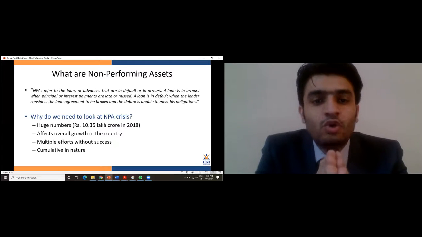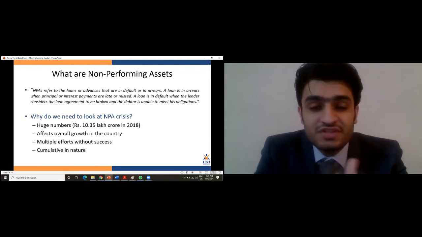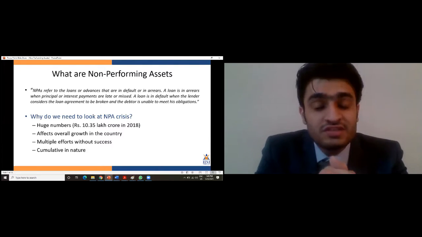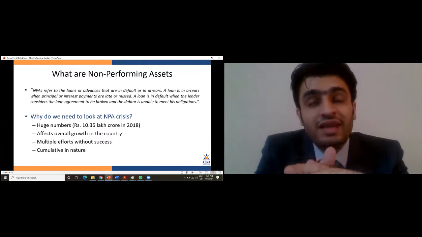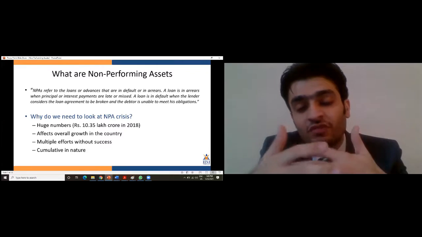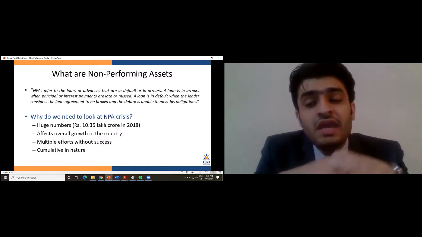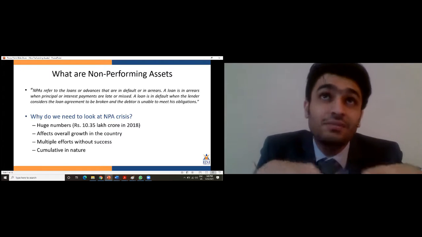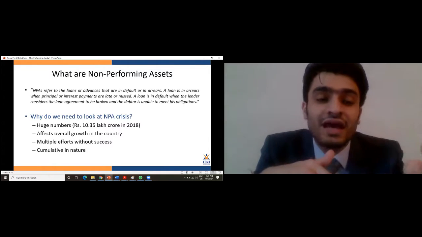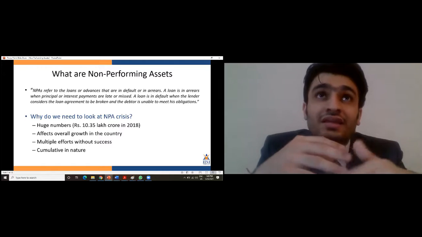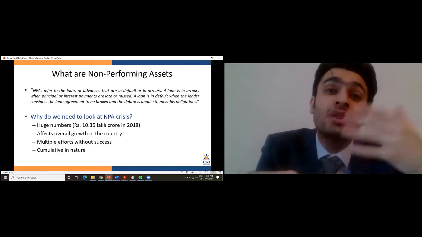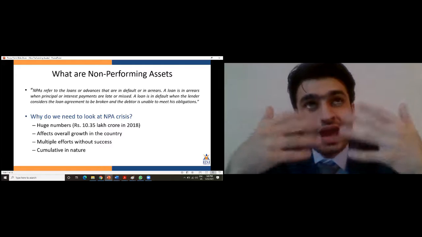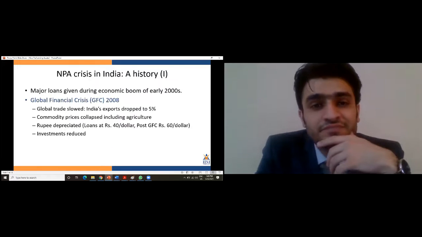So why do we need to look at the NPA crisis? The numbers are huge. About 10 lakh crores is estimated to be in NPAs in 2018. It affects the overall growth in the country as a lot of money and effort has been infused to recover these NPAs. It is cumulative in nature. By that I mean that first of all, there is the lack of debt repayment. Because of that, there is the interest on debt. And when that interest hasn't been repaid, there is interest on that interest. So it gets added up and becomes cumulative.